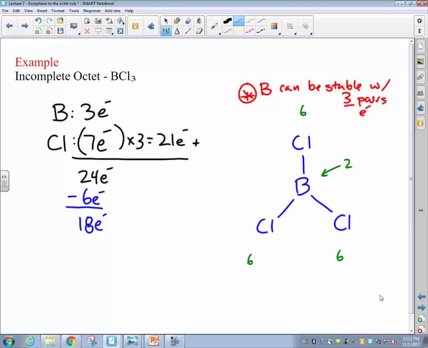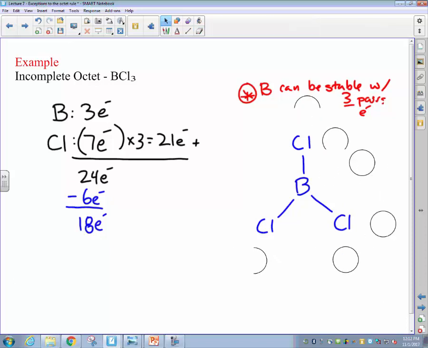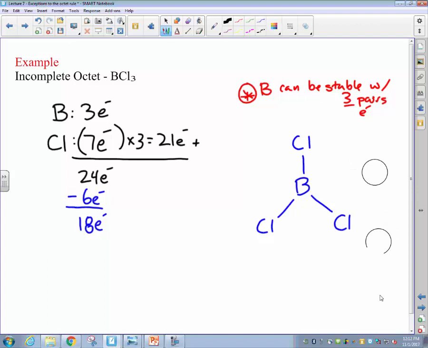And this brings up one of our examples of the exceptions to the electron configuration rules. Rather than going through and completing the octet for each of the atoms by forming a double bond, instead, we're going to go ahead and distribute all of the lone electron pairs to the chlorines, leaving the boron as an electron-deficient species. And at this point, we call this an incomplete octet. That is, boron only has a total of 6 electrons around it in its valence shell now.